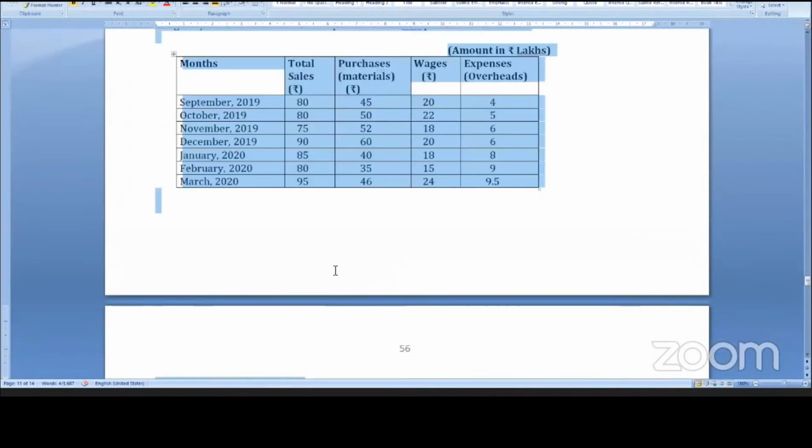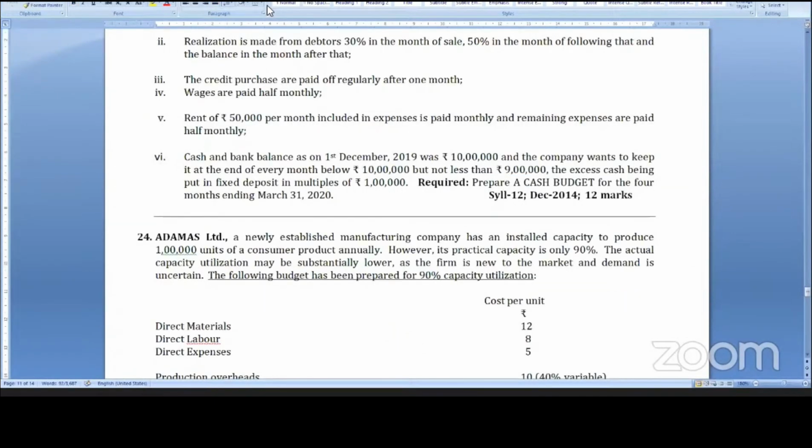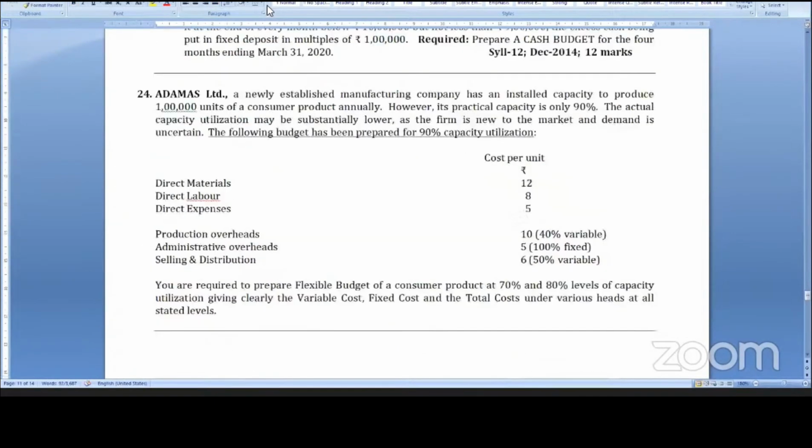So these are the points. Okay, so any question to be asked, students? I think only the 7th question, standard costing and budgetary control, we have covered. Now next class we will cover another 2 topics.